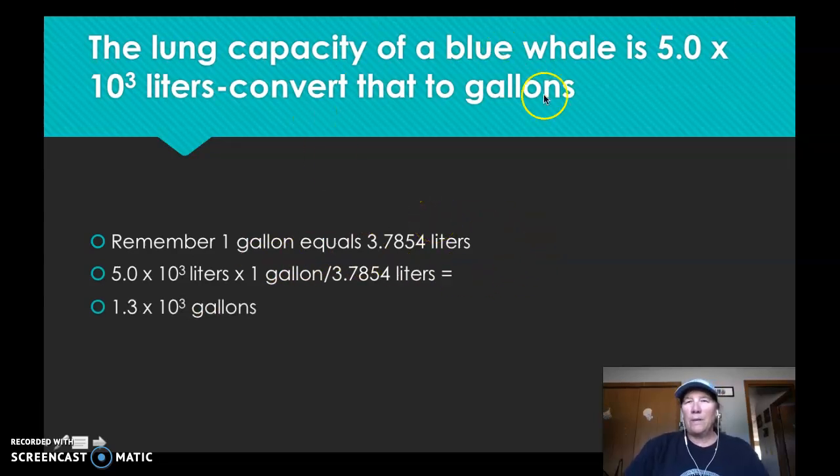So when I'm converting 1.3 times 10 to the 3 gallons, that's the same as liters when I converted this. And again, all I did was use a conversion factor. 1 gallon equals this many liters. So liters on the bottom, gallons on top. And in this case, I would just divide those 2 numbers and I'd get my answer.